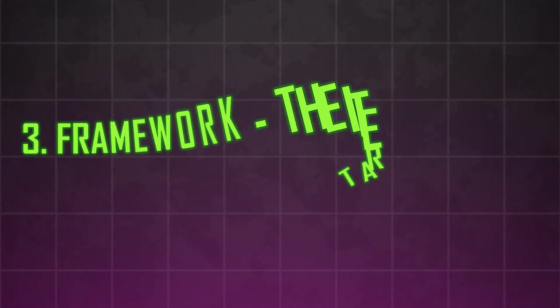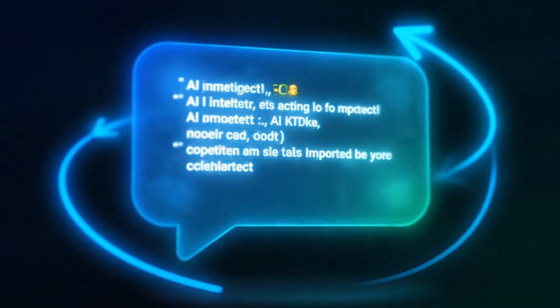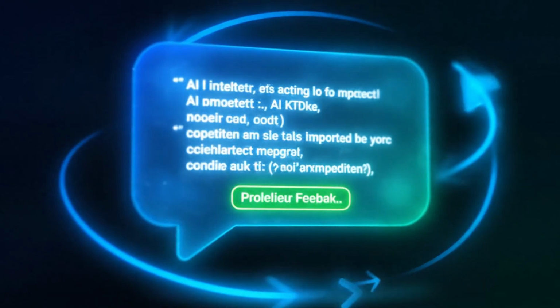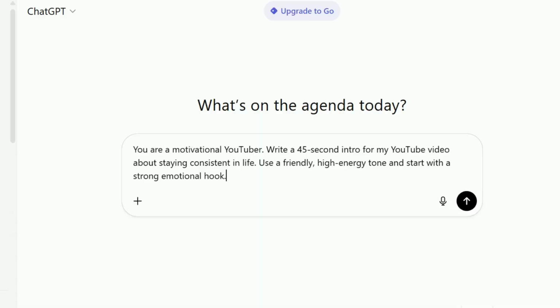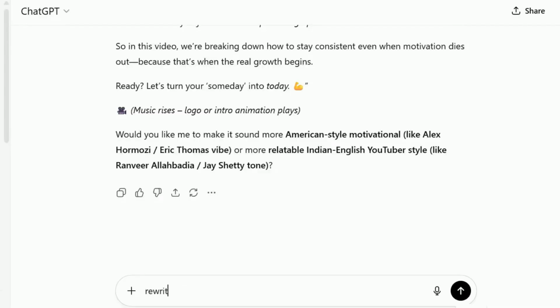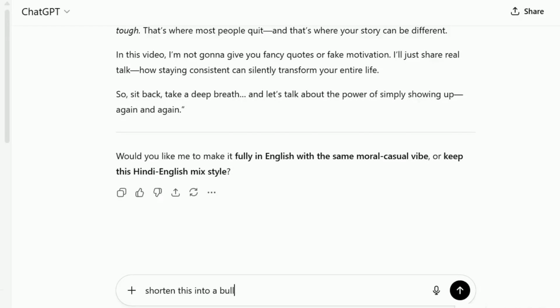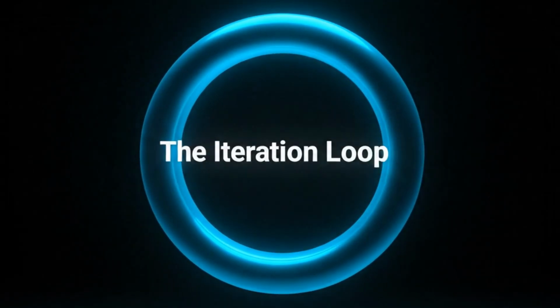Framework 3. The iteration loop. Don't expect perfect results in one shot. AI loves feedback. Here's the loop. 1. Give your first prompt. 2. Review the answer. 3. Say, "Rewrite this in a more casual style with examples." 4. Or, "Shorten this into bullet points for a presentation." Every round improves the output. That's the iteration loop.